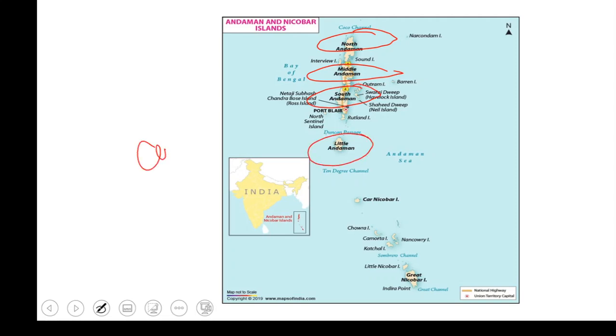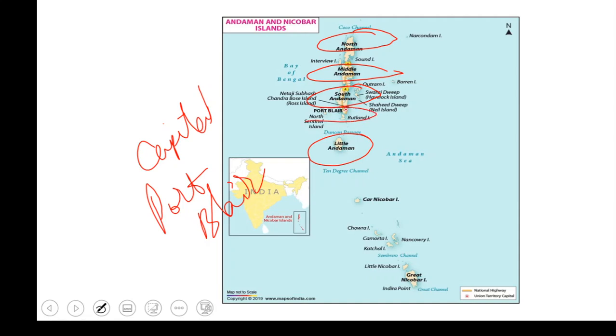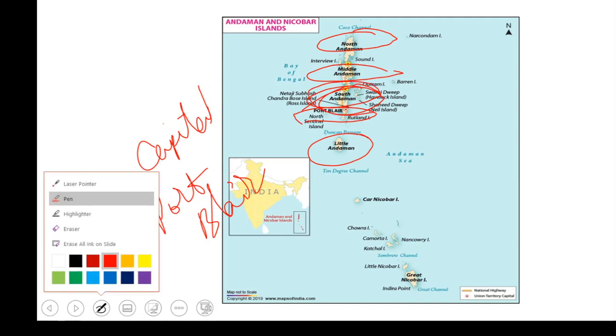The capital of Andaman and Nicobar is Port Blair, right? We have discussed this in the last class. If there is any question like where is this Port Blair situated, it is in the South Andaman. Okay, so this is an important question. It is in the South Andaman, and we have different islands here.